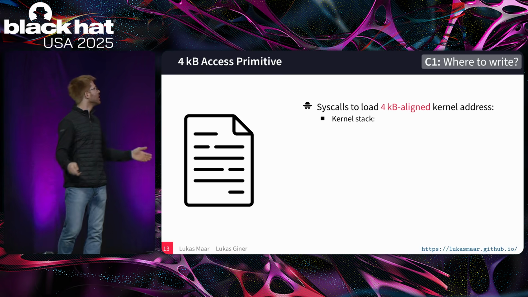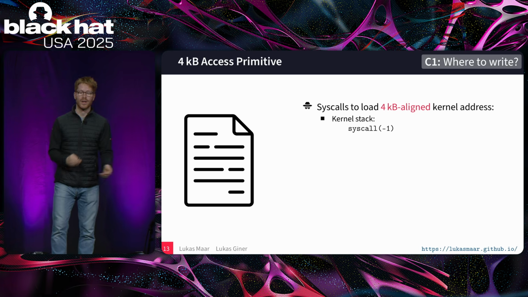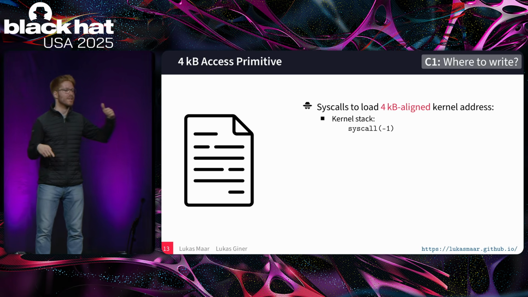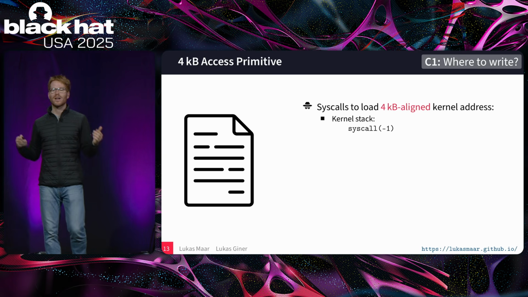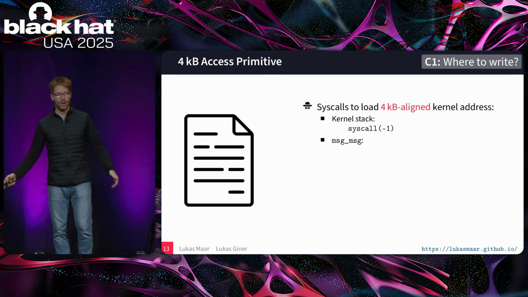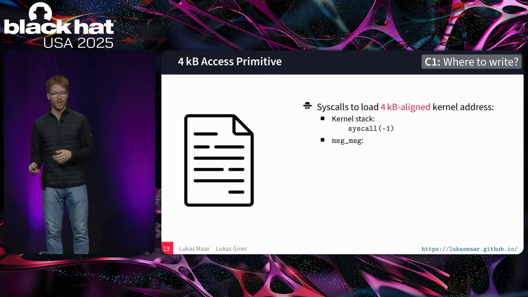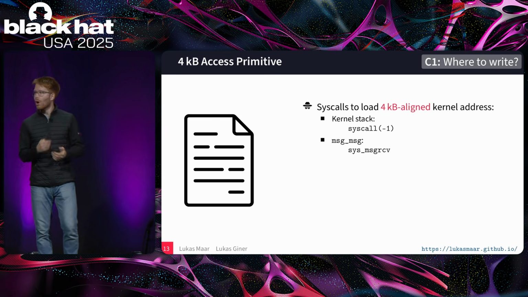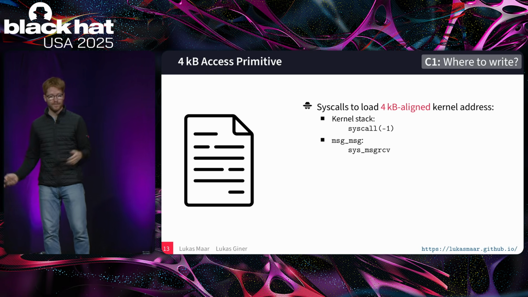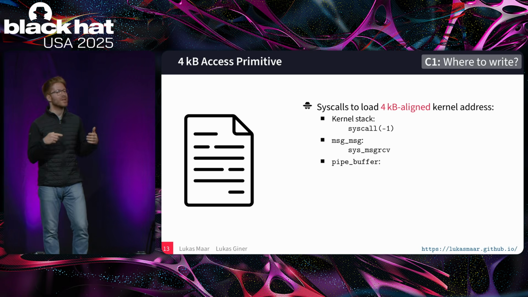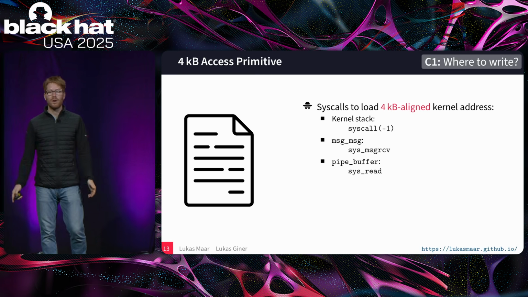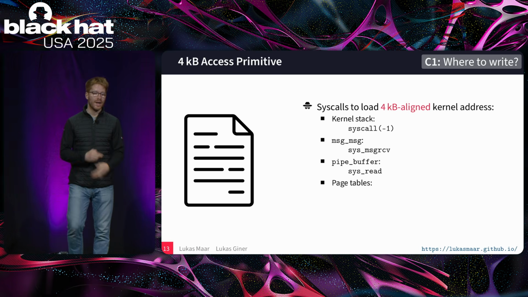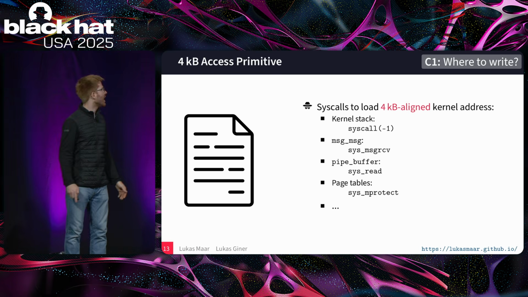There are some examples. When considering the kernel stack, we can just call an invalid syscall. This invalid syscall accesses the stack and therefore loads its 4 kilobyte aligned kernel address into the TLB. For the message object, we can use message receive. The message object is a well-known object for kernel exploitation. Another well-known object is the byte buffer. For the byte buffer, we simply read from the file descriptor of this buffer. And for page tables, we can use mprotect.